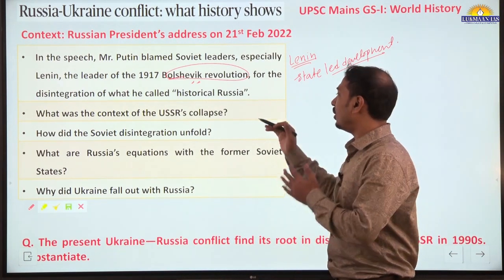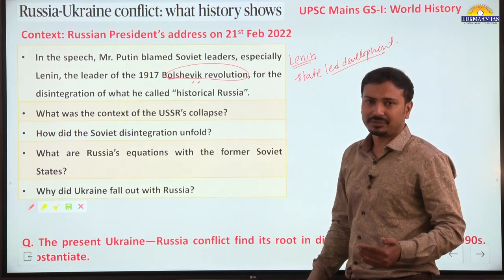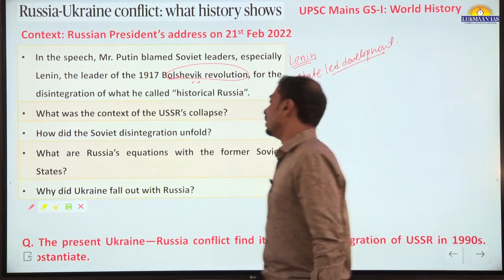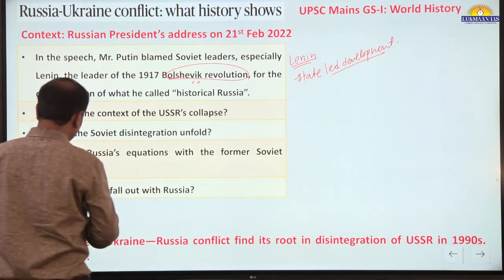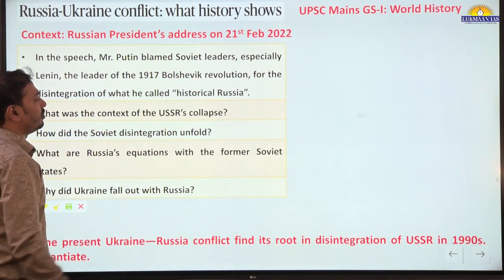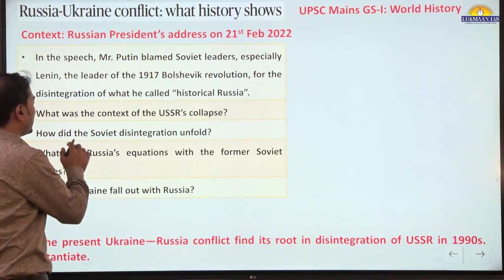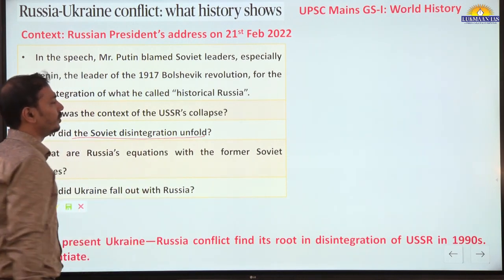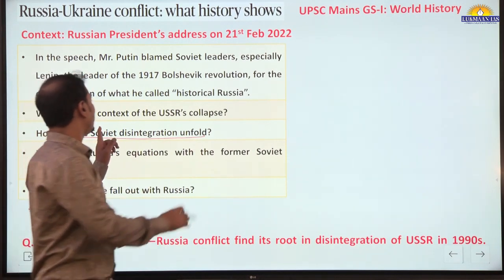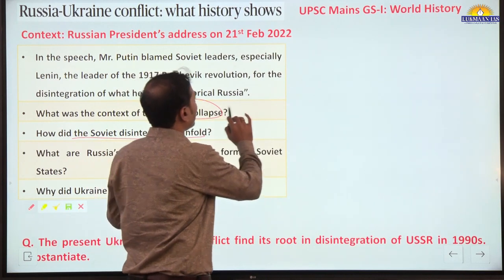But we should understand the background here, how this USSR collapse, this disintegration, happened. For that purpose you should also know the important developments. So how did the Soviet disintegration unfold? First of all, the context of this collapse.